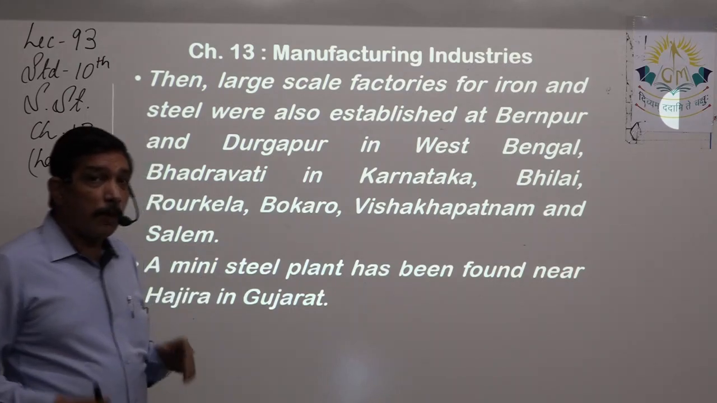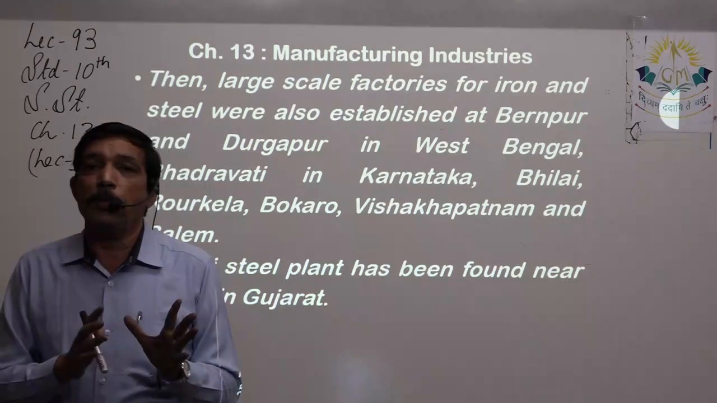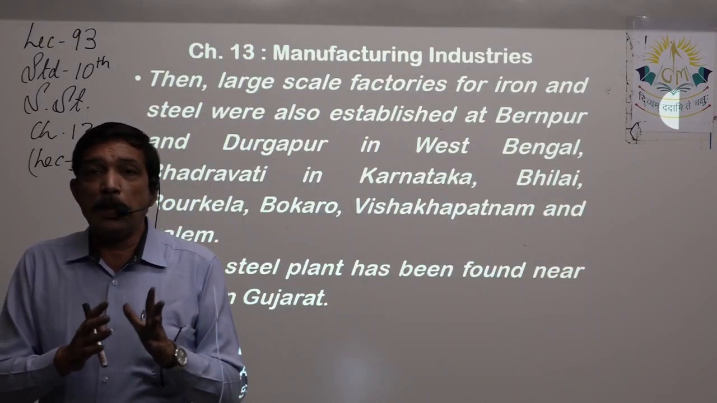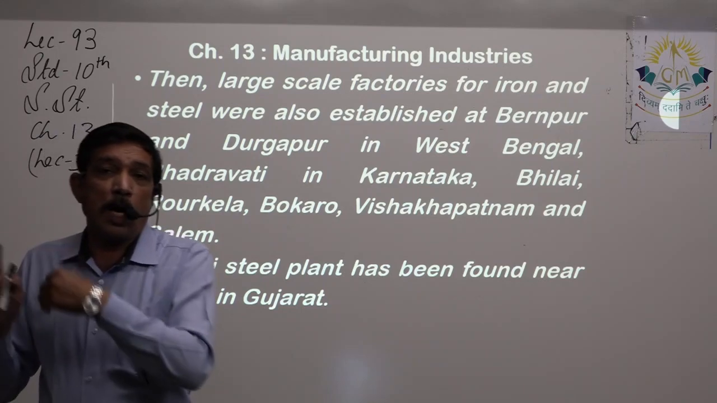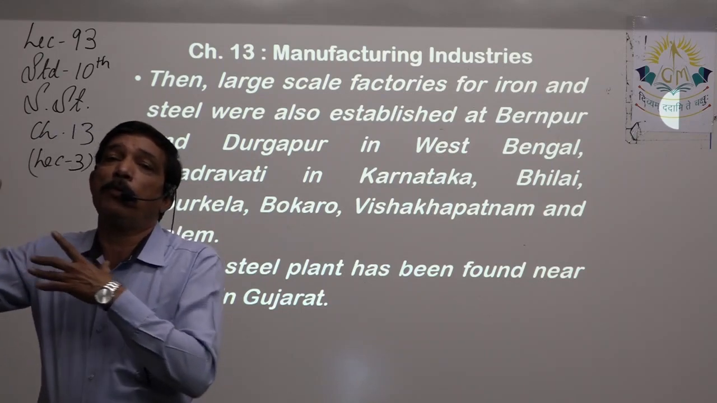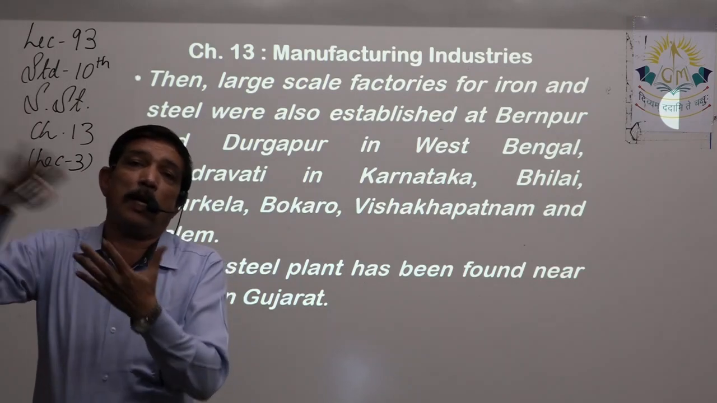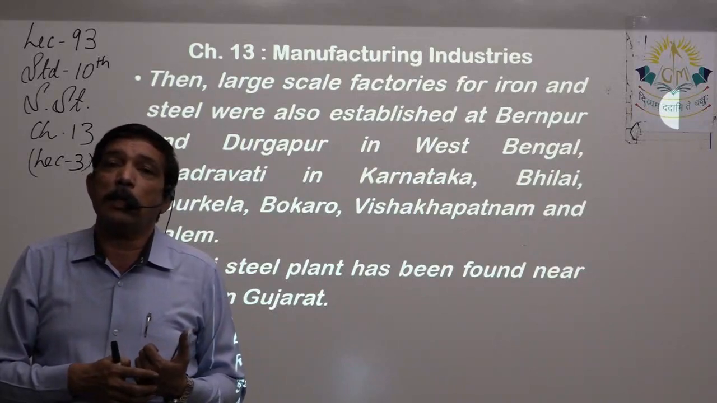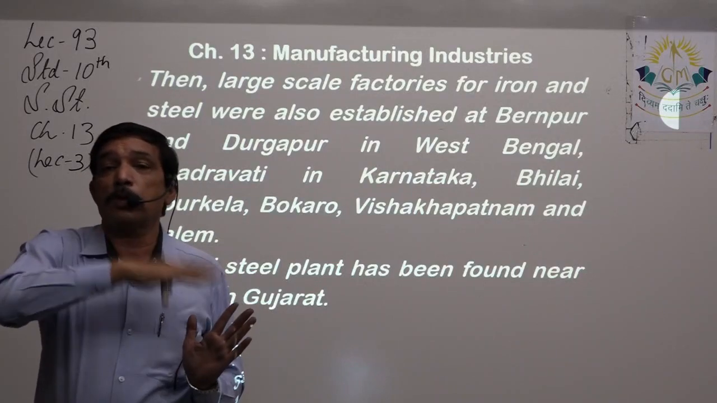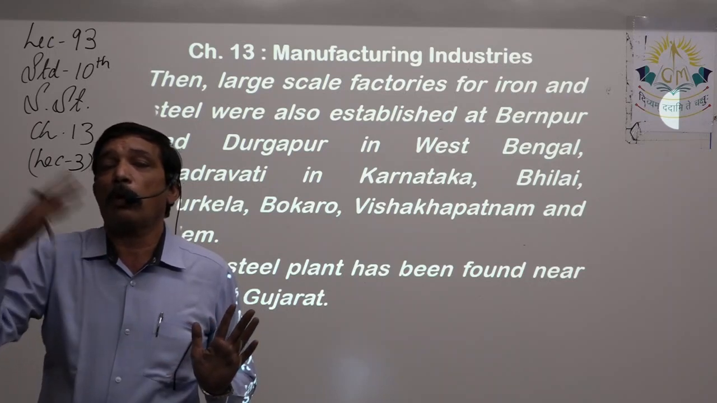Now we can understand because the iron ore producing area is nearby, right? It is not that iron ore is found in, say, Jharkhand or West Bengal, and we bring iron ore in trains to Gujarat and establish an iron and steel industry in Gujarat which is dependent on iron ore brought from West Bengal or Jharkhand.